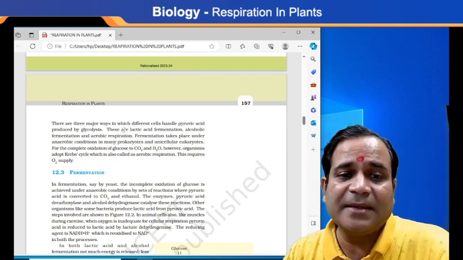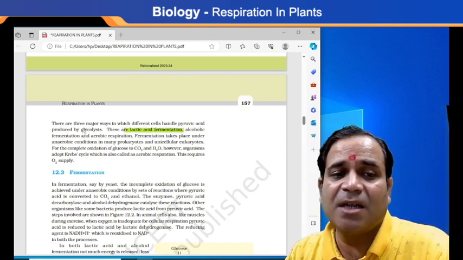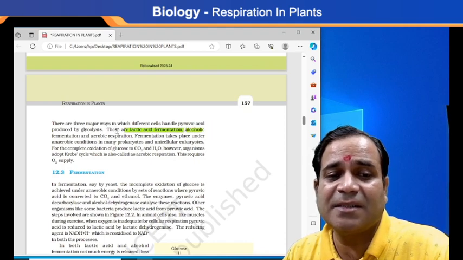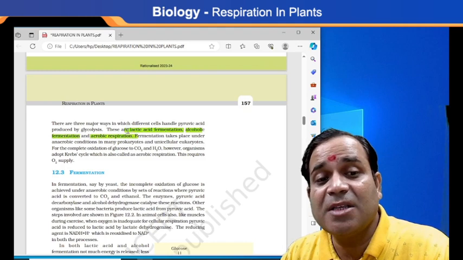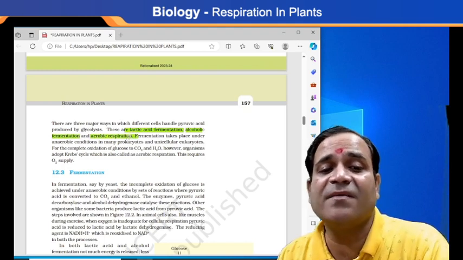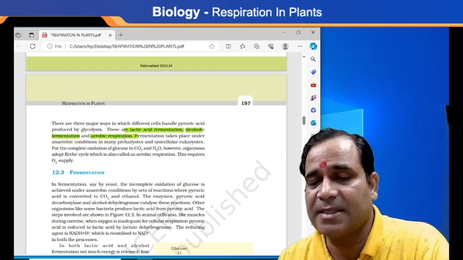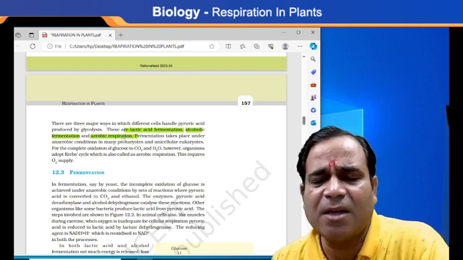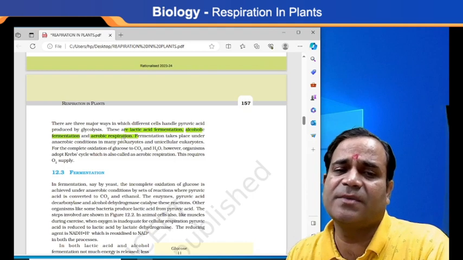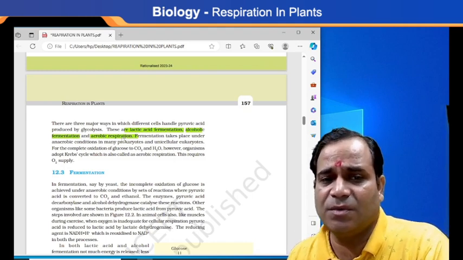These are lactic acid fermentation, alcoholic fermentation, and aerobic respiration. Please take out your copy and note this down, it is very important for all of you.